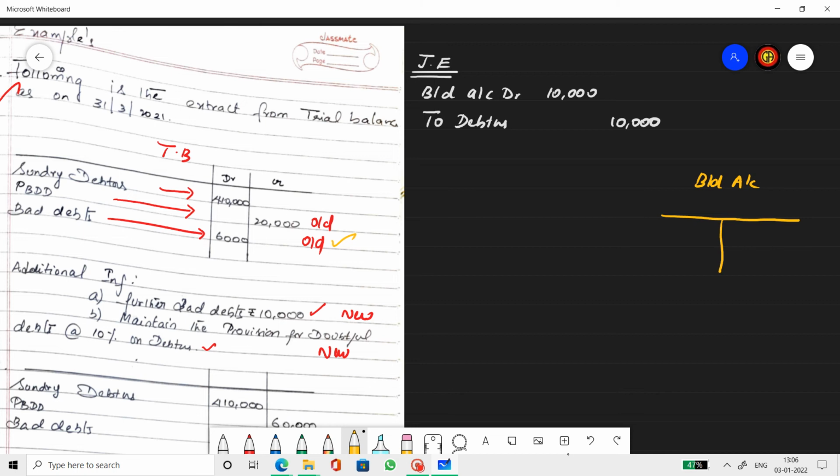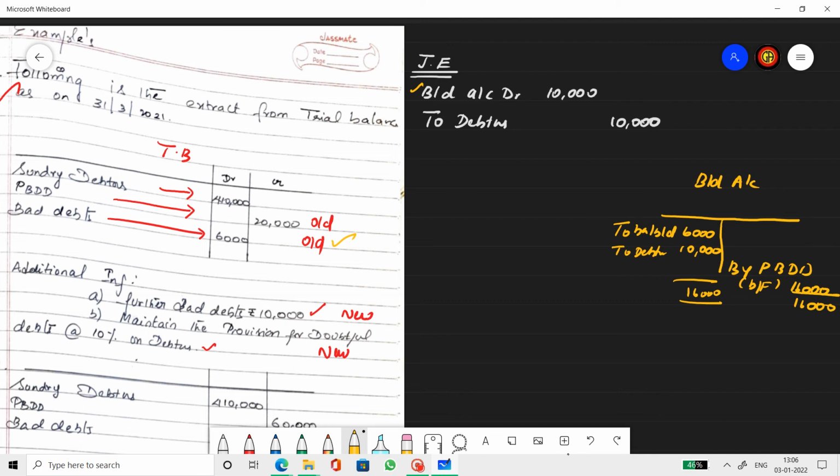Bad debts is an expense account, right? The opening balance brought down is 6,000 rupees, and then further bad debts 10,000, which we get from the debtors journal entry. So the 16,000 is transferred to provision for bad and doubtful debts account, which is nothing but the balancing figure. So hope you understood the bad debts.